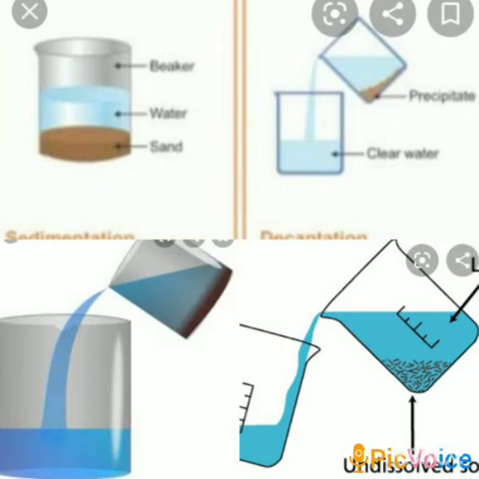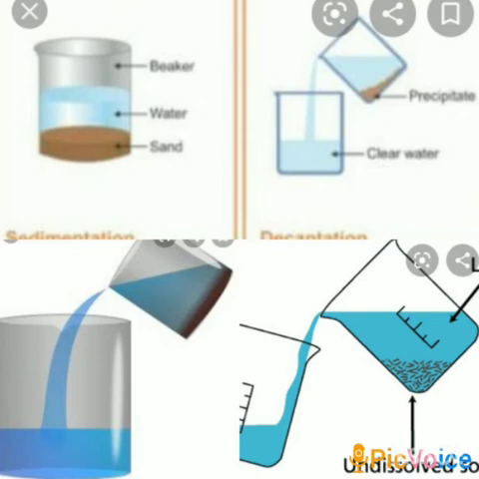The components of such mixtures can be separated by different methods. One of them is sedimentation and decantation. Sedimentation is a process by which insoluble heavy solid particles in a mixture settle down on their own when left undisturbed for some time.